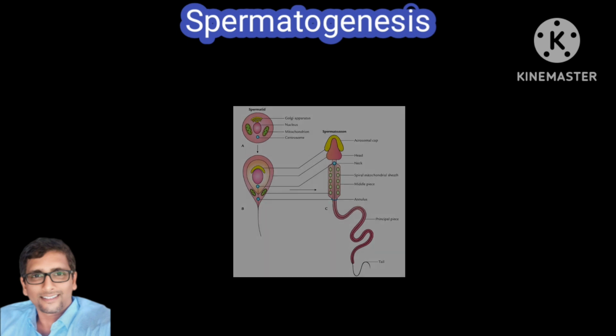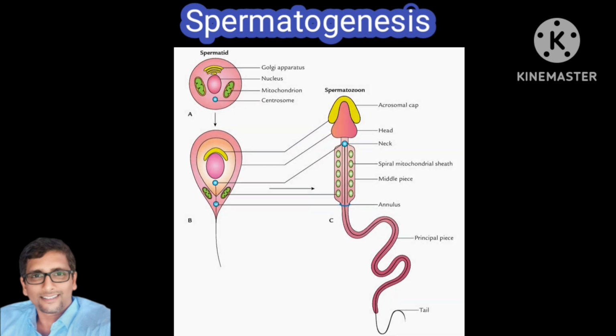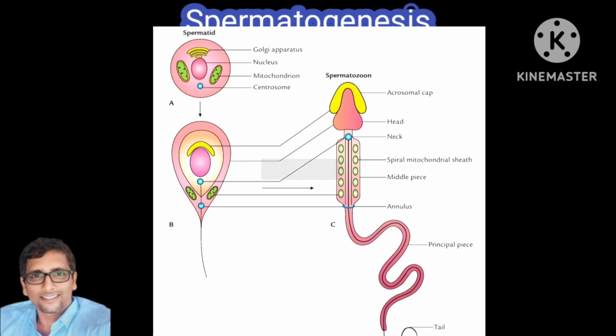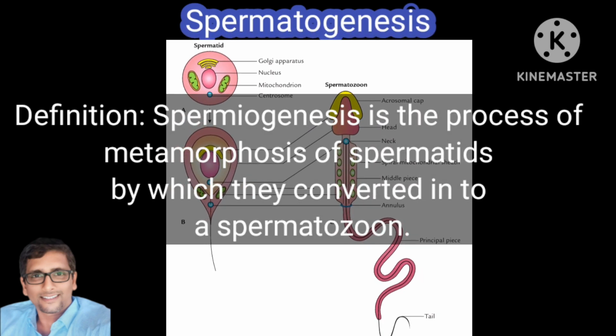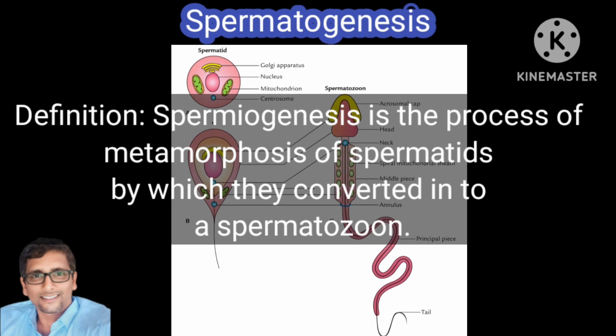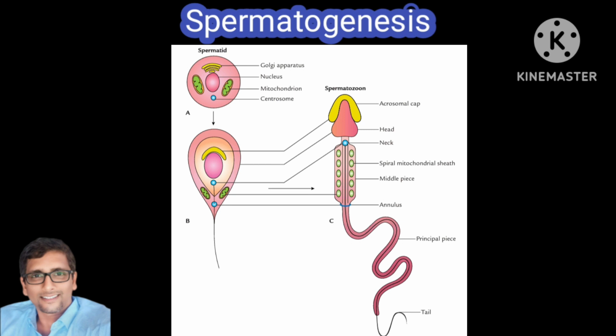Now we'll see what spermiogenesis is. The definition of spermiogenesis: it is a process of metamorphosis of spermatids by which they get converted into spermatozoa. It is important. What is happening is metamorphosis, a change in the form or shape of the cell. What will happen in spermiogenesis?